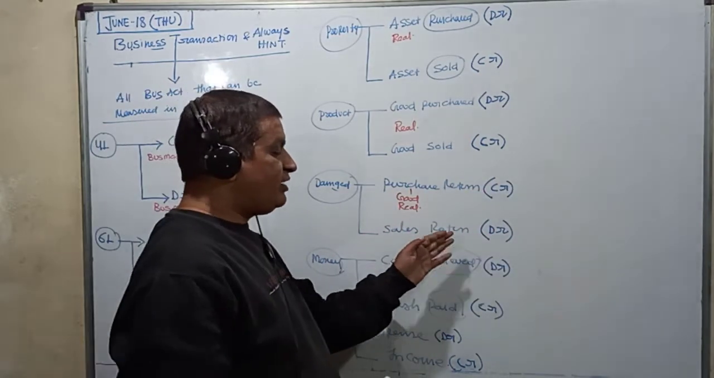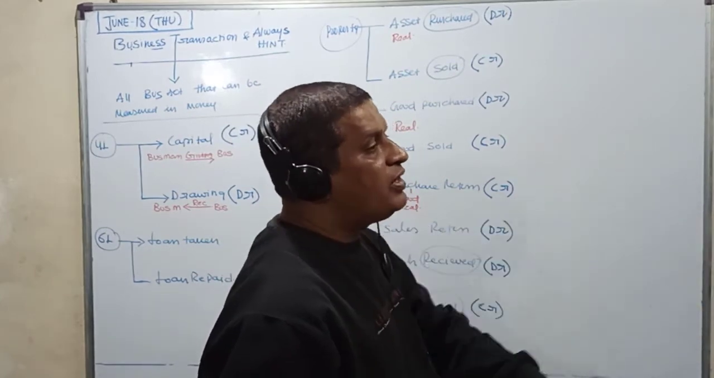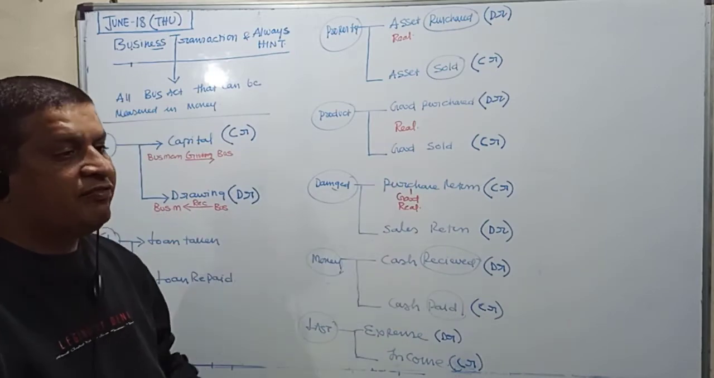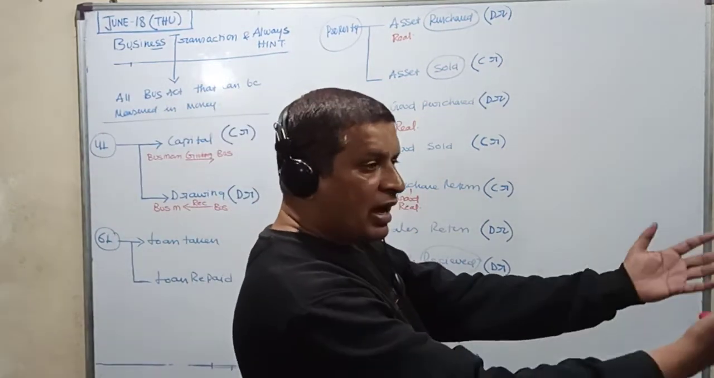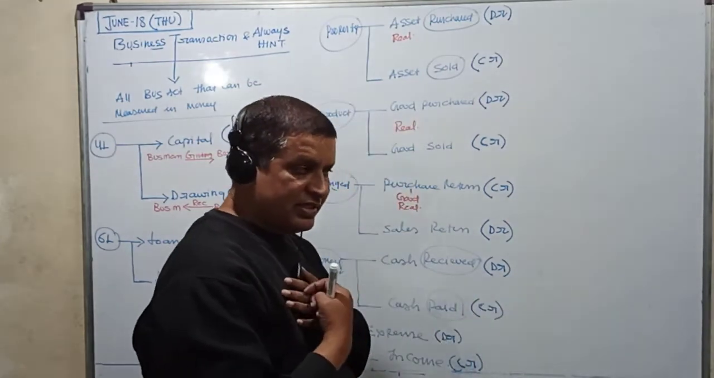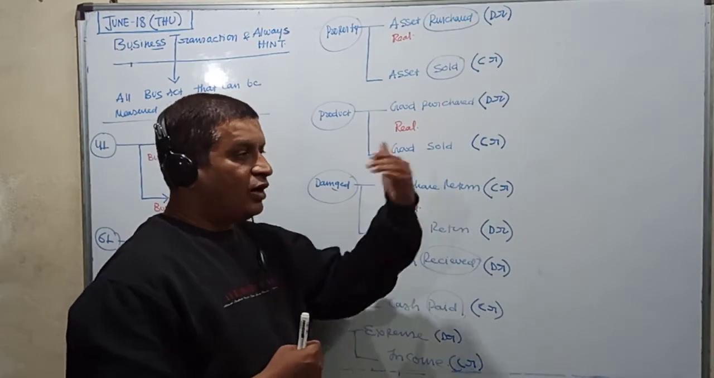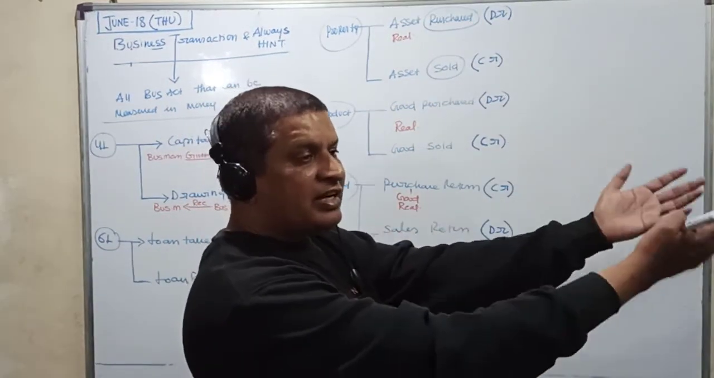In sales return, we sold a product to the customer. The customer took the product to his home, opened the package, and found the product damaged and defective. So what is he going to do? He is going to return the damaged good back to us, back to the business. So in sale, what happened? The good went out. But when the good is damaged, the customers are returning it back to the business.